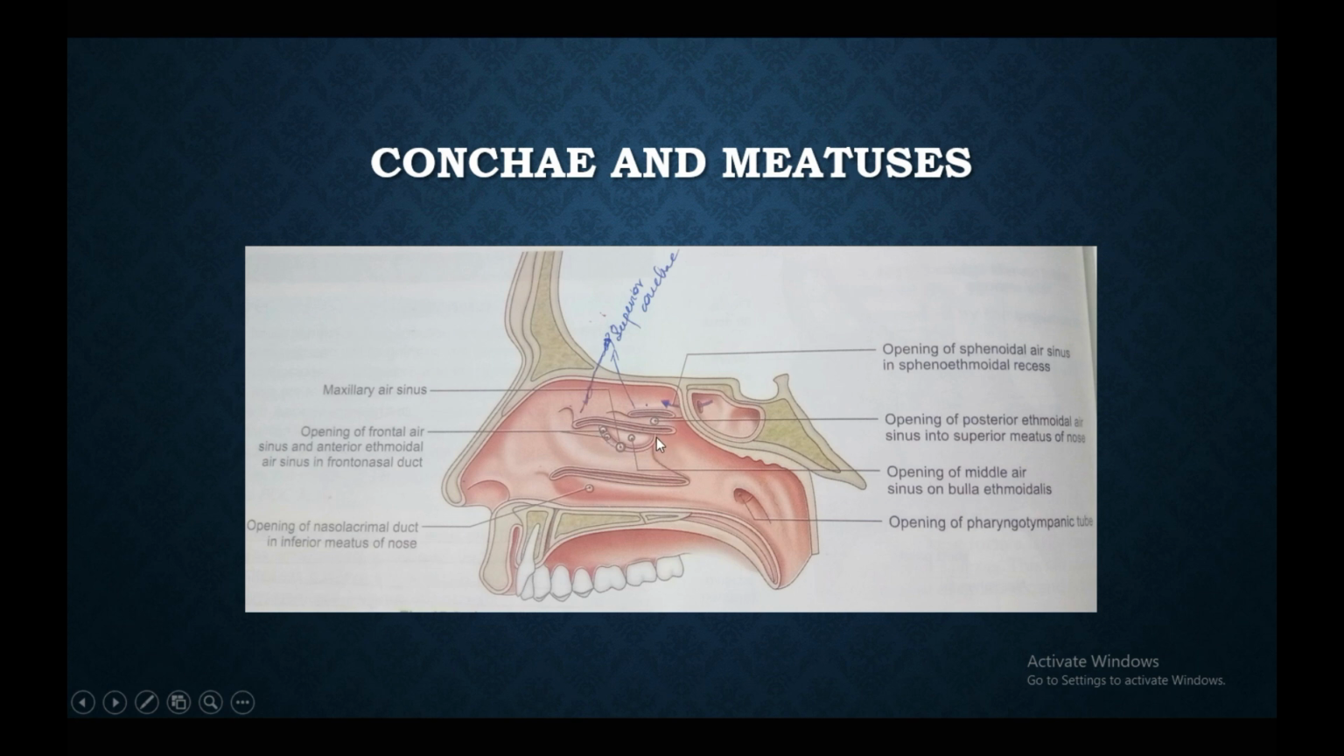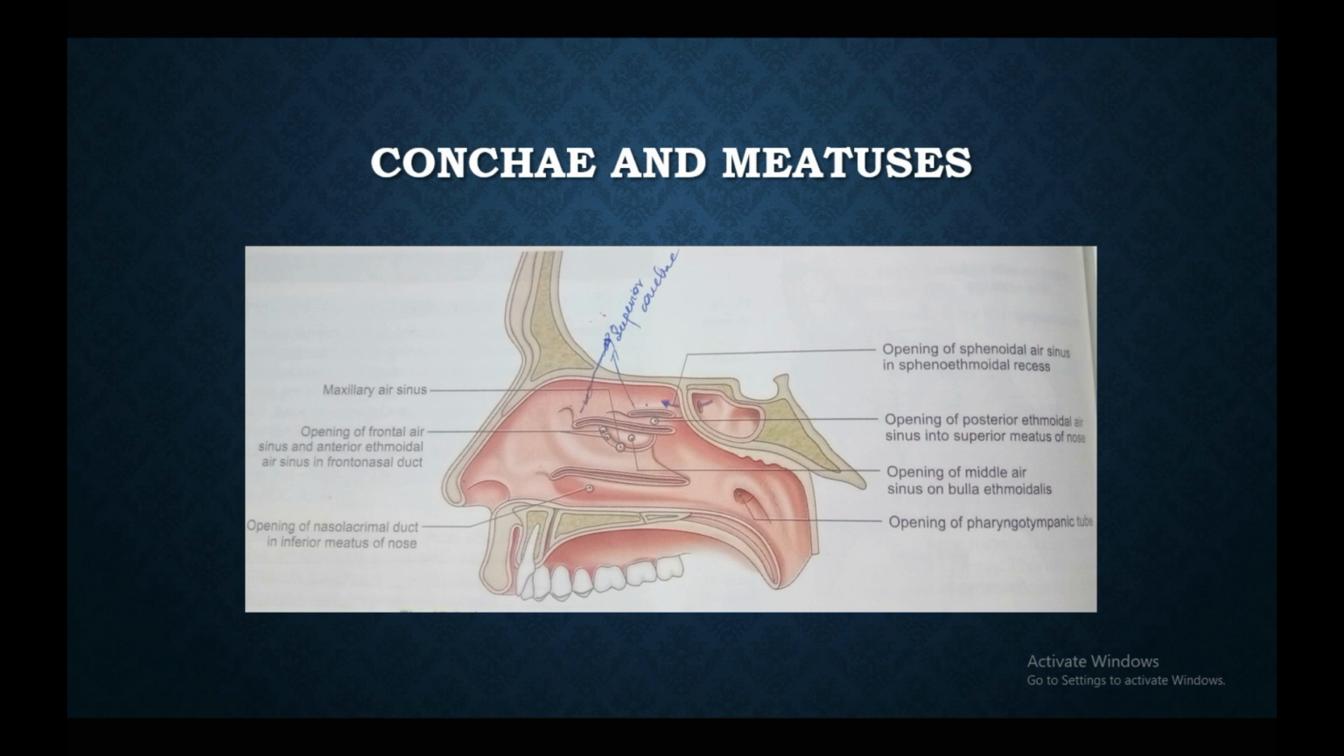Ethmoidal bulla is a rounded elevation produced by the underlying middle ethmoidal sinuses, and the hiatus semilunaris is a deep semicircular sulcus below the bulla. This is the ethmoidal bulla. Around it a semicircular sulcus we can see, it is called the hiatus semilunaris. Okay, the infundibulum is a short passage at the anterior end of the hiatus.